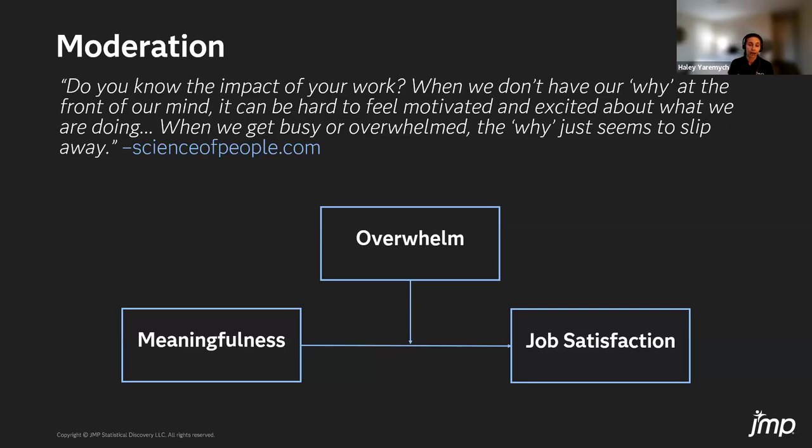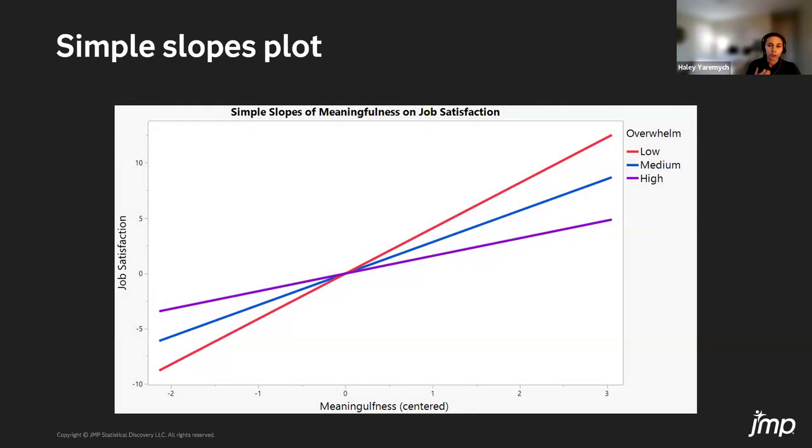And so, if we were to fit a model with an interaction and find that it was significant, we would want to visualize it in order to understand what's going on and how these variables are interacting and affecting one another. And so, to do that, a common approach is to look at something called a simple slopes plot. A simple slope describes the relationship between our predictor and our outcome at a particular value of the moderator. So in this plot, we're looking at the relationship between the meaningfulness of our work and job satisfaction at three different levels of overwhelm.